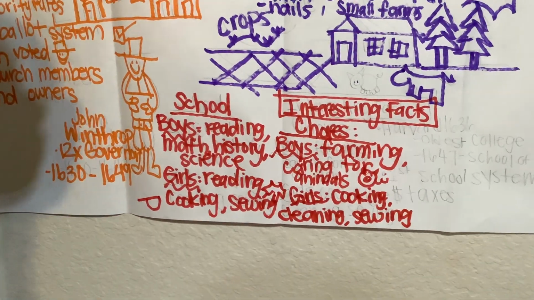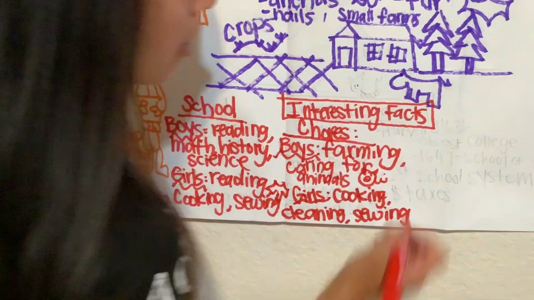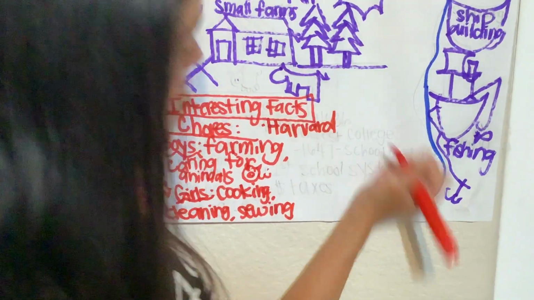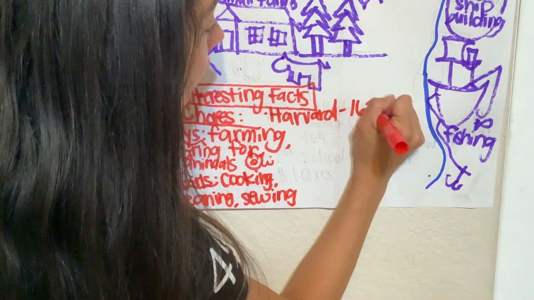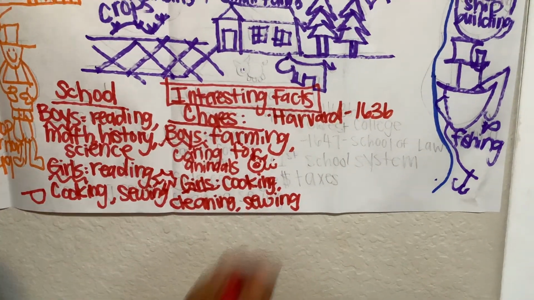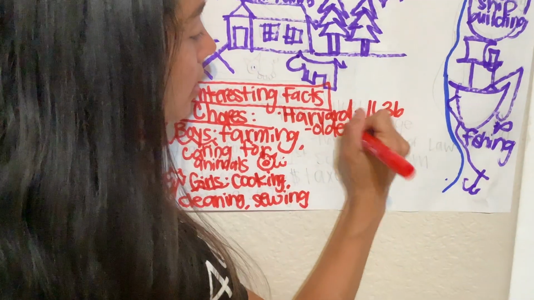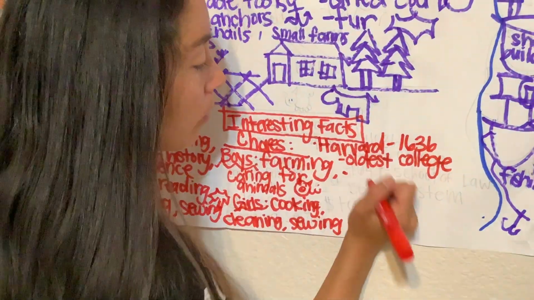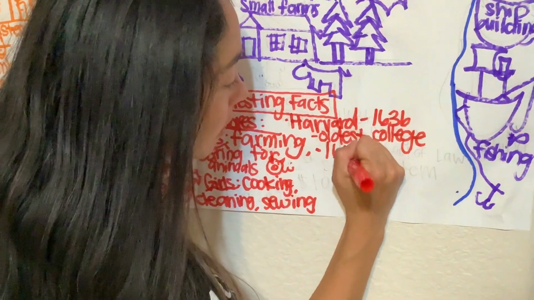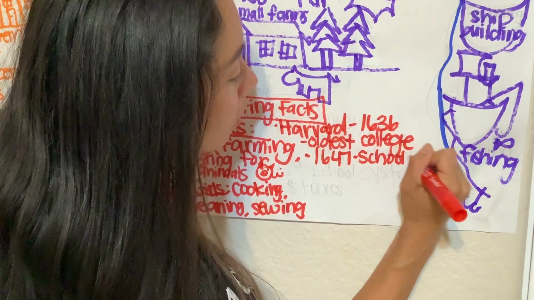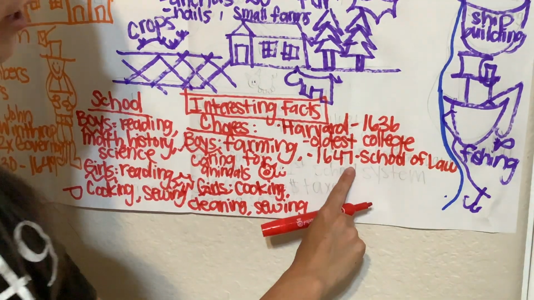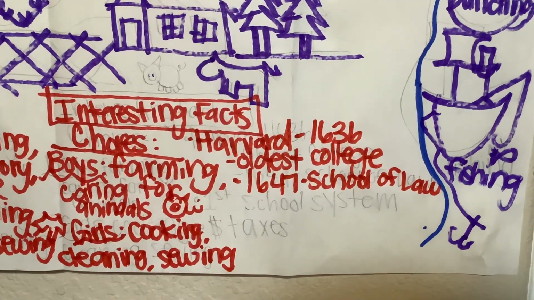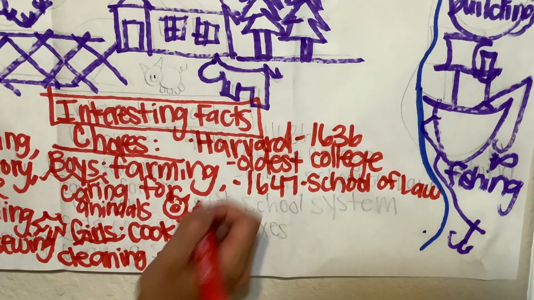Now some more interesting facts about the Massachusetts Bay Colony. There is a very popular college that is still around today called Harvard. Harvard opened in 1636. Harvard is the oldest college. Then in the year 1647, they added a school of law. There, people can study to be lawyers.